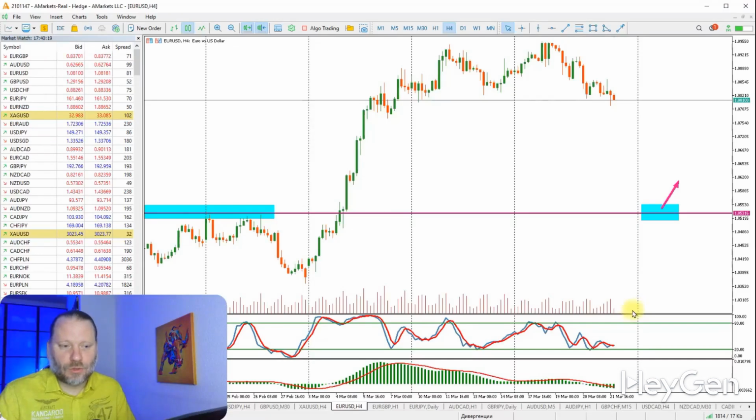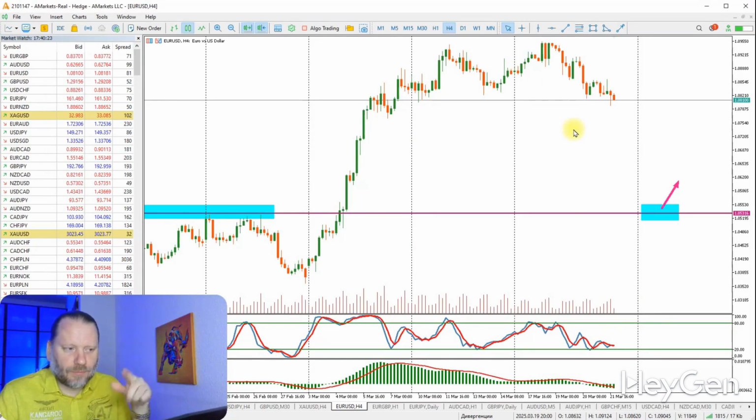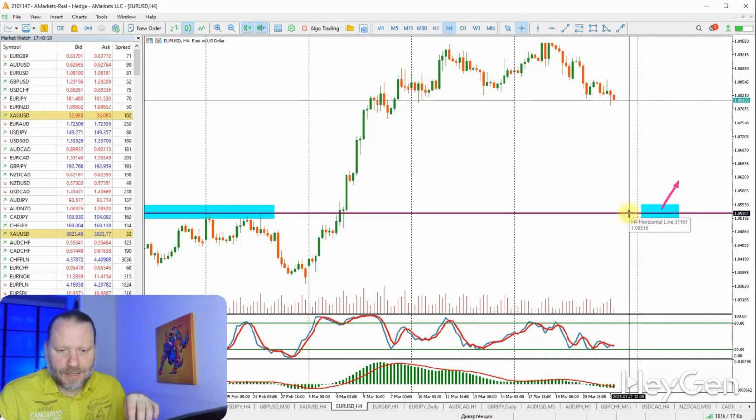Now let's look at more currency pairs. The same situation with the euro dollar. Look, here too the euro is slowly starting to go down. I talked about this in my previous episode. The price hasn't reached this level yet, so I maintain its relevance. In the area of the quotes,